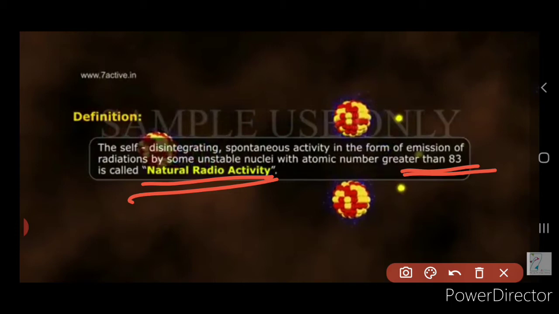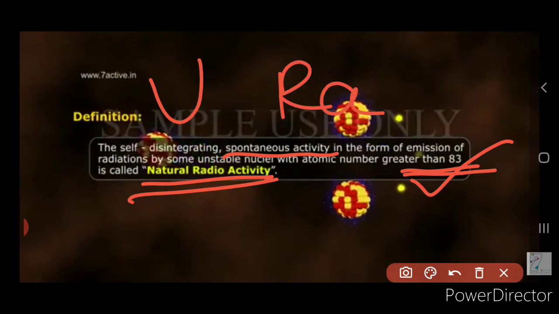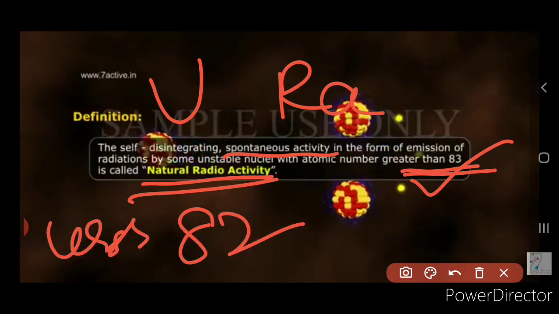So the elements whose atomic number is more than 83 undergo spontaneous radioactivity. Now for example, you can say uranium, radium. So these are the examples which exhibit natural radioactivity, right? So there are only two elements which have been identified as radioactive substances with atomic number less than 82, right? So we said that more than 82 gives about the radioactivity.